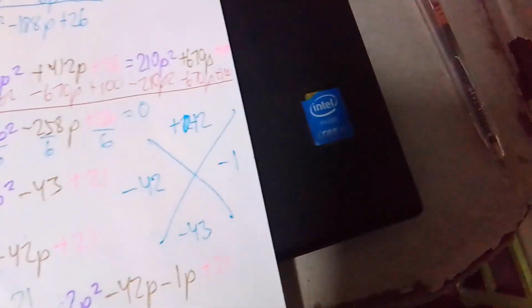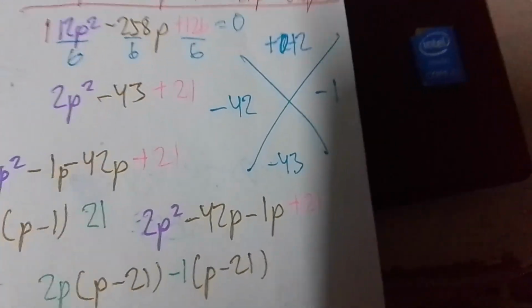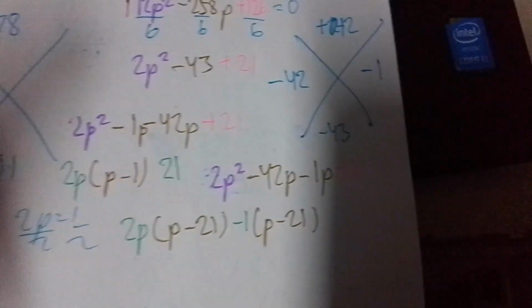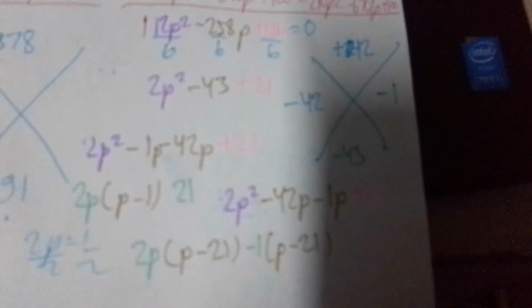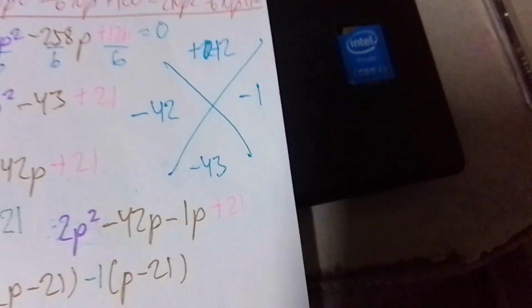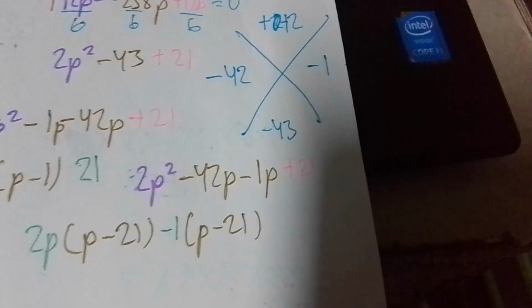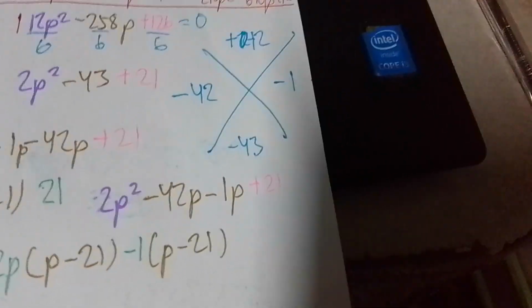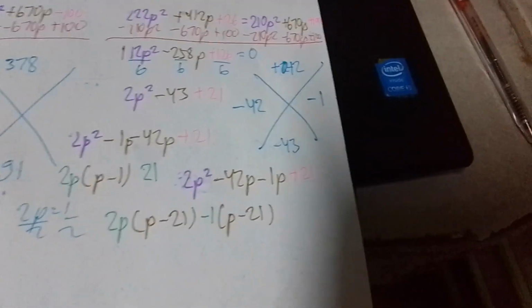Ito yung solution sheet na ginawa ko. Diba? And now we factor. Dividing both sides by 2p, therefore we have p minus 21. Of course, 2p times p to give you 2p squared, then 2p times negative 21 to give you negative 42p. And then we have 1 negative p plus 21. Dividing both sides by negative 1, so negative 1 times p to give you negative p, and then negative 1 times negative 21 to give us positive 21. We need to ensure that these are identical in order that they are correct. Tama?